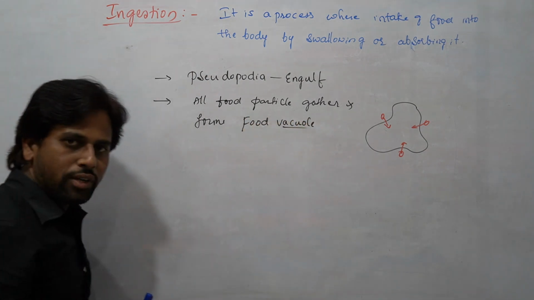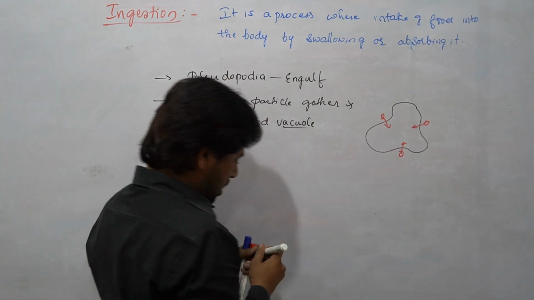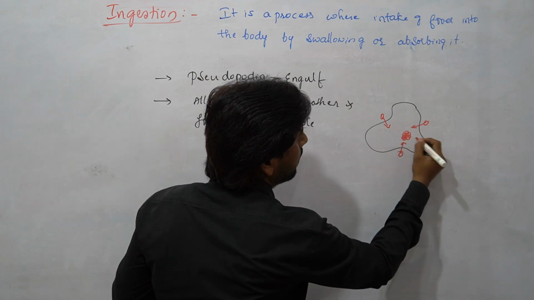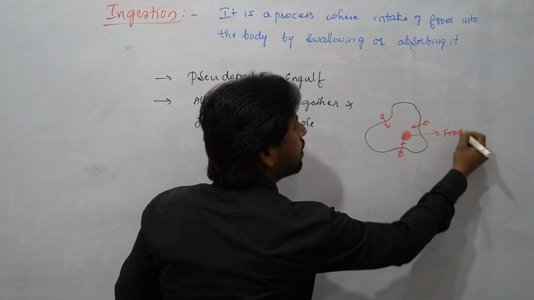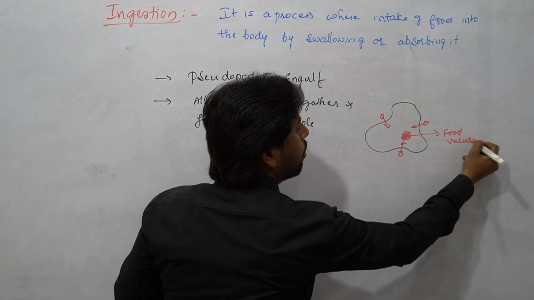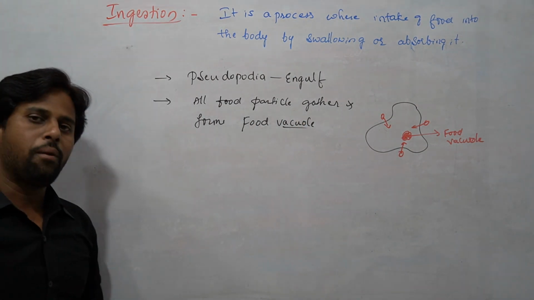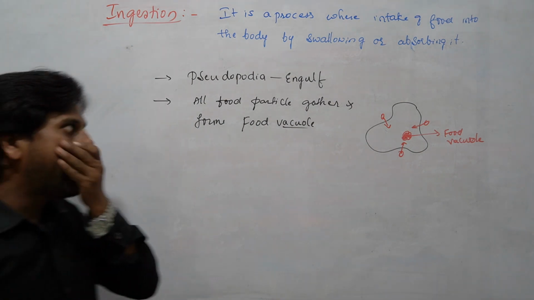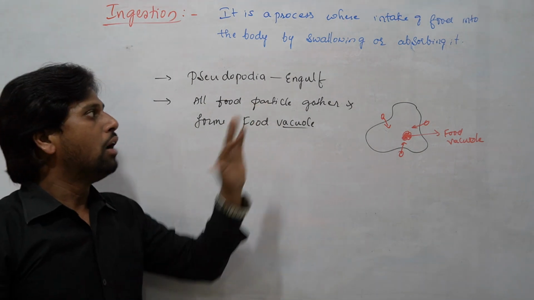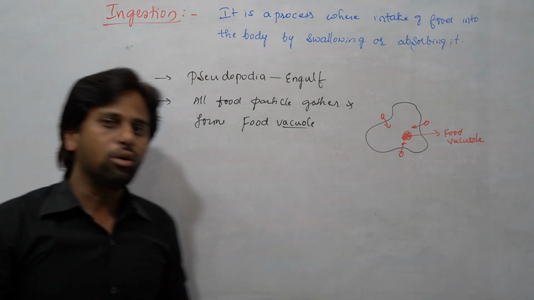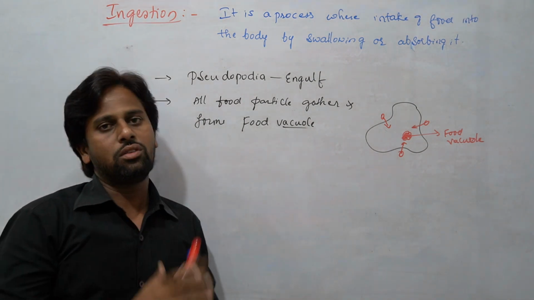They will form what, students? Food vacuole. From all sides, when food enters the amoeba body, they start accumulating on one side and form a food vacuole. So this process is called ingestion. Ingestion is the process of intake of food either by swallowing or absorbing inside the amoeba. Who helps in the process of ingestion here?